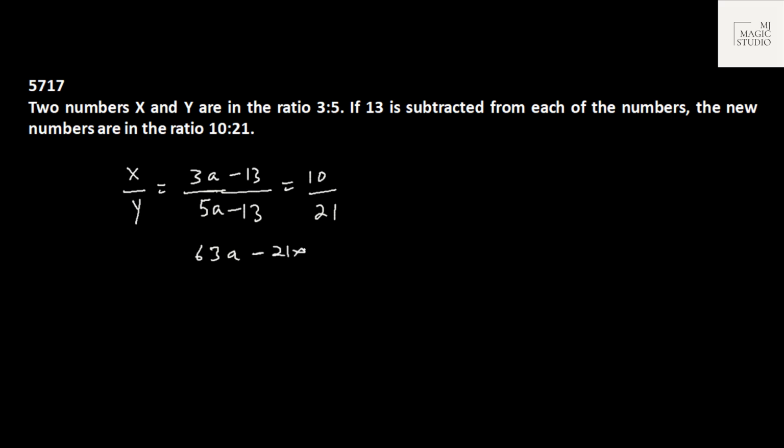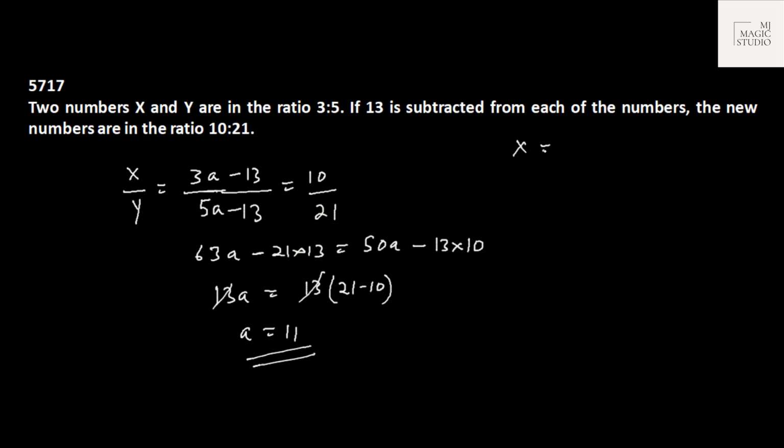63a minus 21 into 13 equals 50a minus 13 into 10. 63a minus 50a is 13a equals, if I take 13 common, 21 minus 10, so a is 11. So the value of x is 3 into 11, that is 33, and y is 5 into 11, that is 55. These are the two numbers. Now, whatever question they ask, you may answer. I haven't asked you the question.